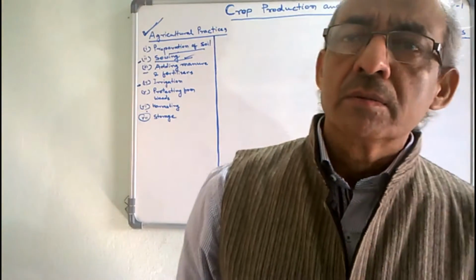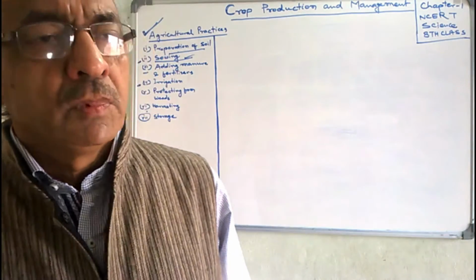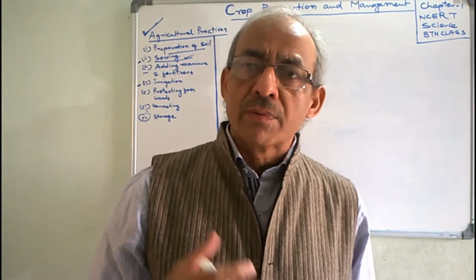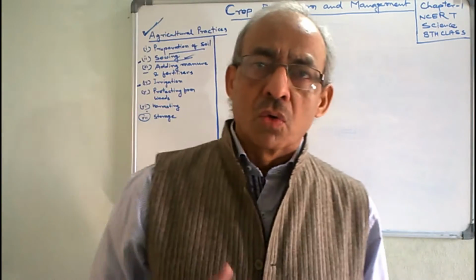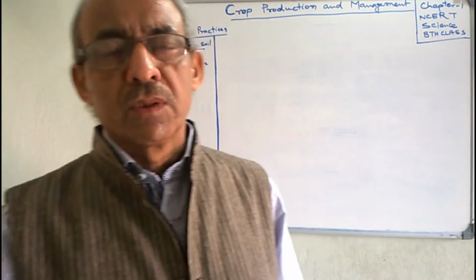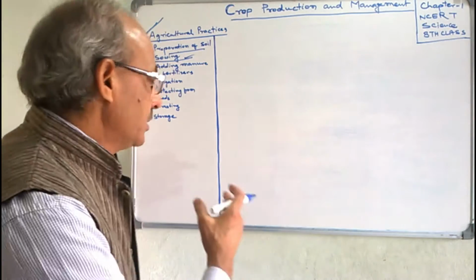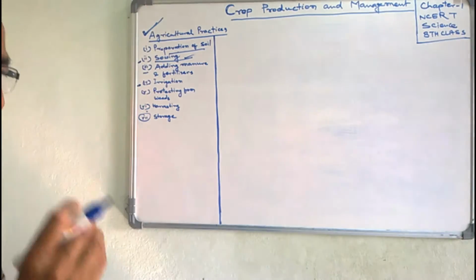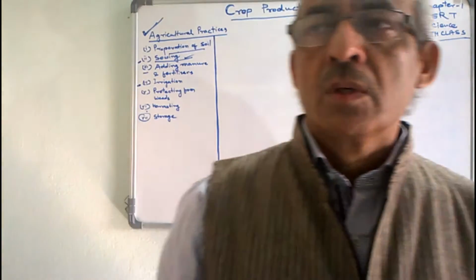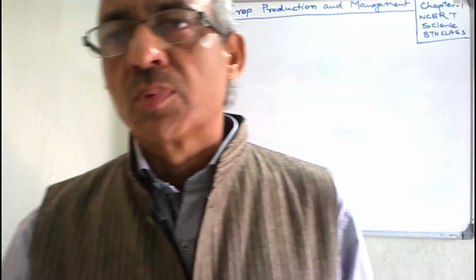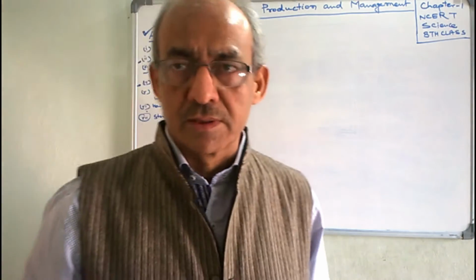During the last session, we already discussed that after the appearance or growth of seedlings, the farmer adds certain types of fertilizers for proper growth of seedlings, proper growth of crop plants.